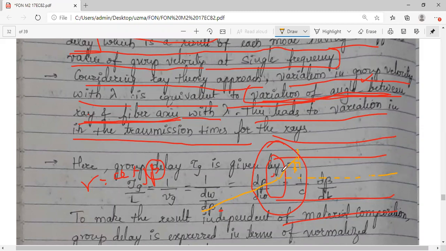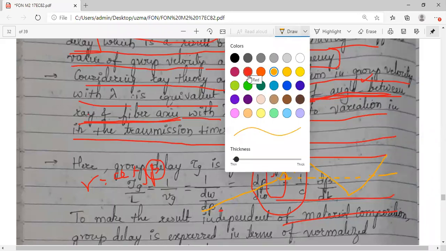Whatever the angle of incidence, it should be greater than the critical angle. The condition for total internal reflection is met, so total internal reflection is occurring. So this is the angle of incidence. Now coming to one more ray. Let me take the other ray, which is a different spectral component.